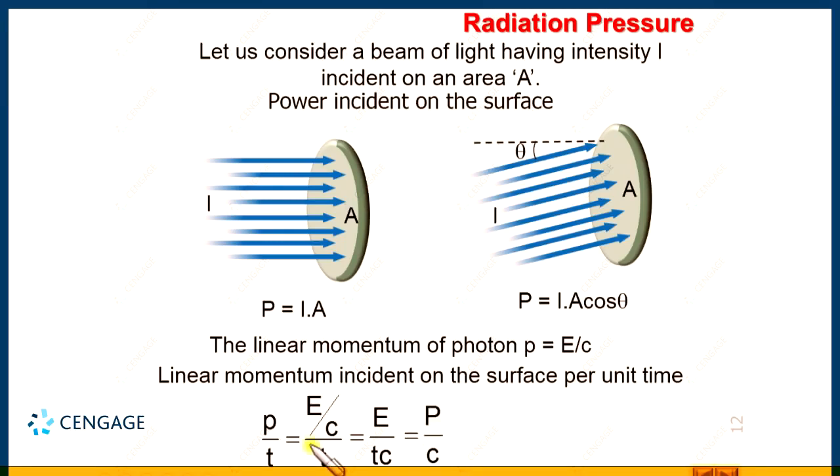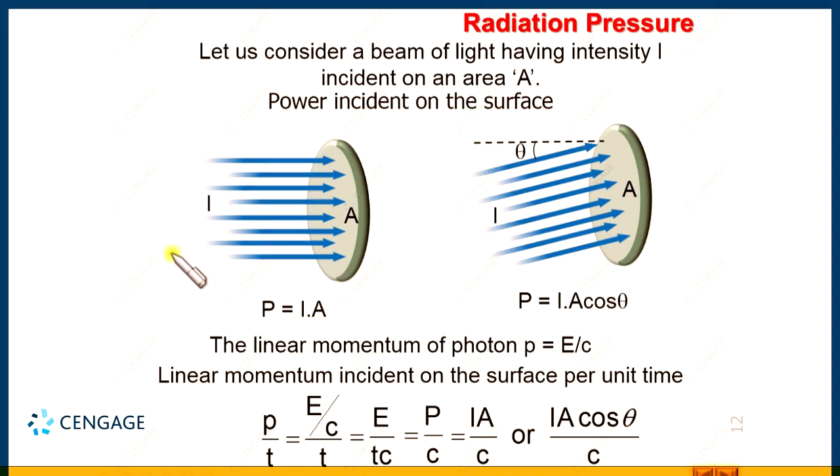So, this is the linear momentum incident on surface number 1, that is the left surface, right. Suppose rays are incident on the surface at a certain angle. What we need to do? We need to substitute the value of P, that is equal to I A cos theta, in this expression. For the simple case we can write I A divided by C, and for this particular case this is I A cos theta divided by C, right. This is the linear momentum incident per unit time.